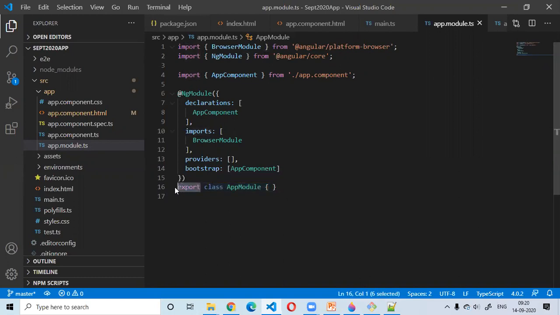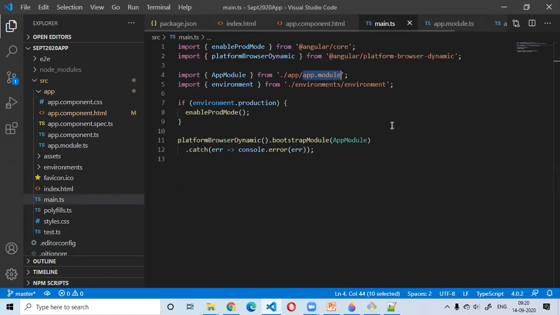Apart from that, we have this export keyword that is marking this class as exported. That means if this class is exported, someone will be able to import it. That is why we are able to import it. Now you will ask me that the file name extension is .ts, and here the import is not having any extension. See, ultimately my TypeScript is going to be converted into JavaScript, so the extension is going to be .js, right? That's why we do not need to explicitly mention the file extension in any of the TypeScript imports. You just need to mention the file name, that's it.